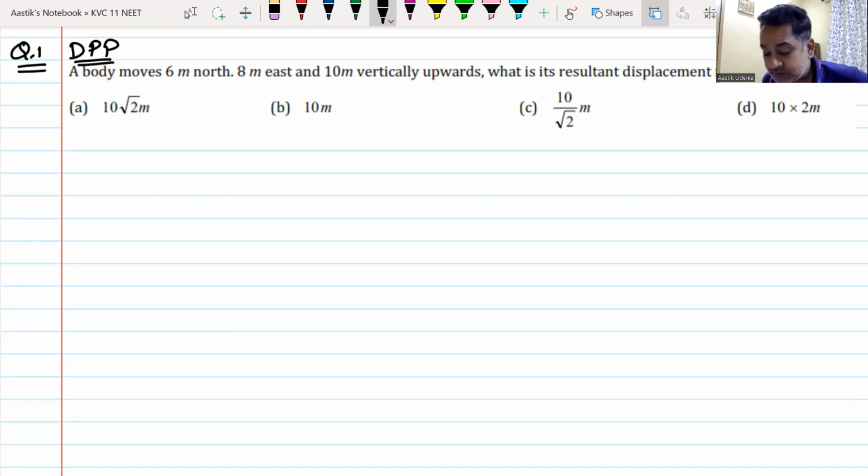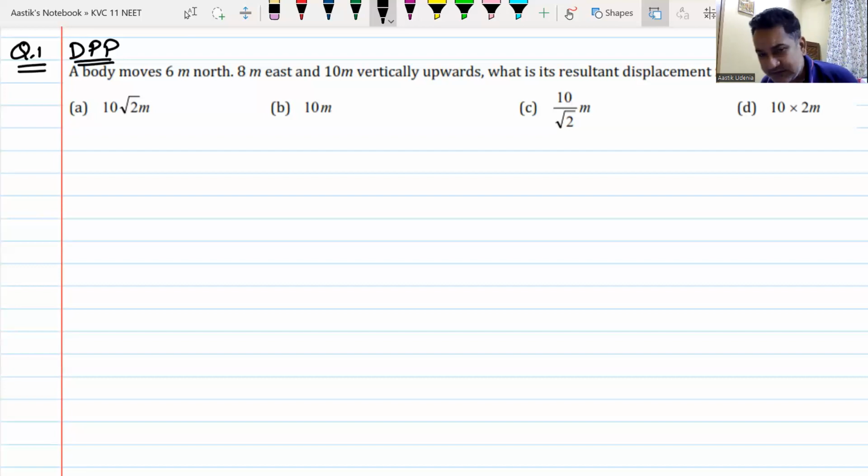A body moves 6 meters north, 8 meters east, and 10 meters vertically upwards. What is the resultant displacement from the initial position? Before solving this question, bacha, can you tell me if you can speak by talking? If you cannot speak, I mean, the mic is not working, by your fingers.